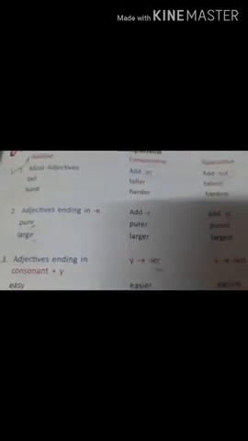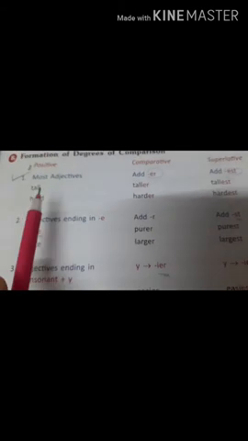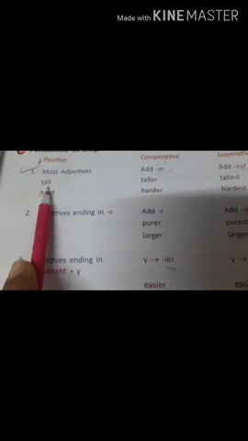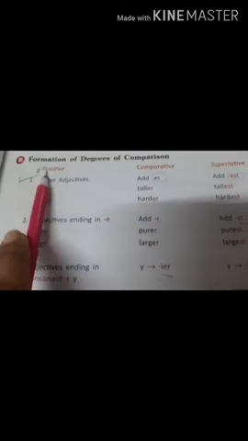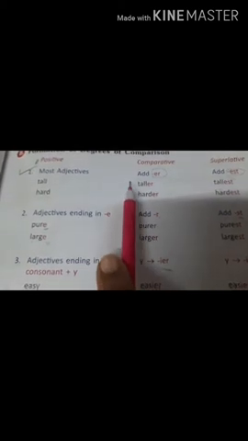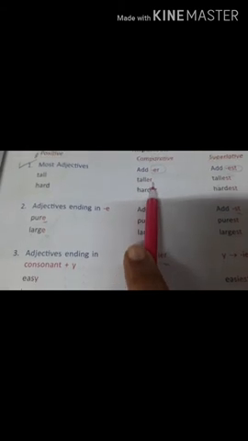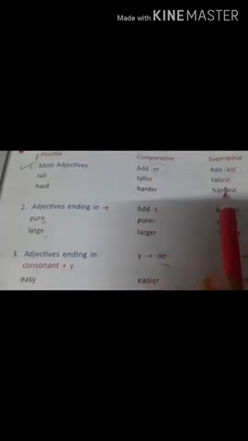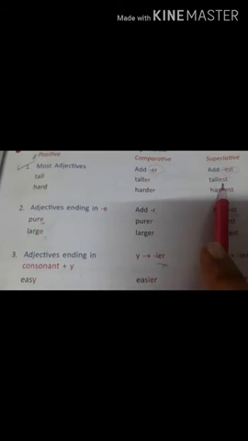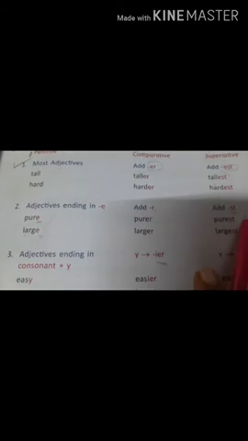This is an extra activity that I am teaching you, but if you don't learn this, you will not be able to proceed. When I say Smith is a tall boy, we use tall, we are talking about only that person, so positive degree. When I compare Smith and Saloni, then I say that Smith is taller than Saloni. So tall has become taller, adding ER. And when I say Smith is the tallest boy in the whole class, that time tall will become tallest, adding EST. So hard, harder, hardest, tall, taller, tallest.